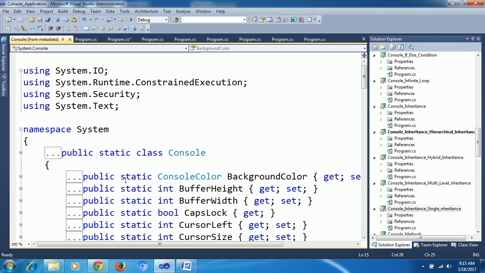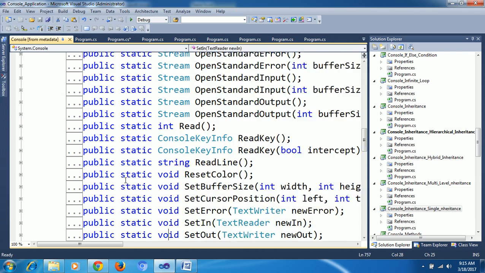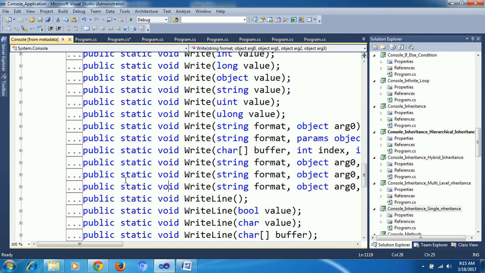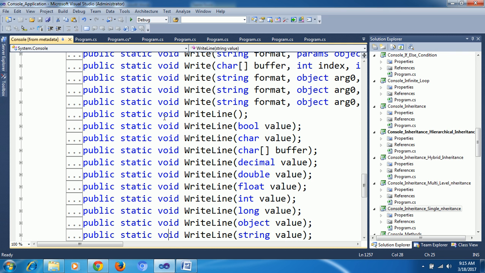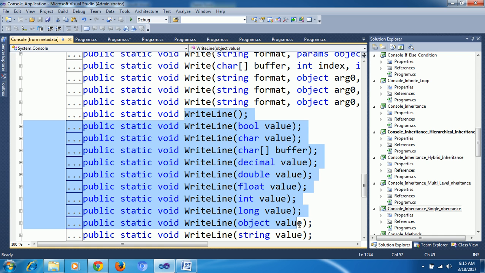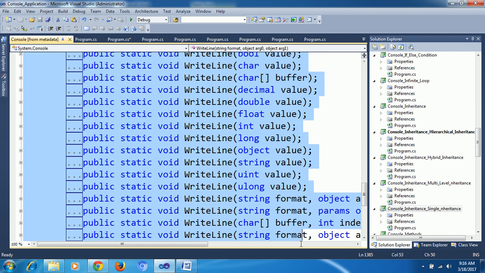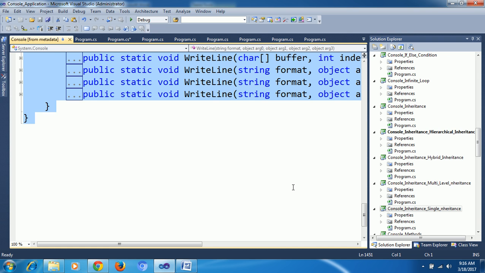This is the Console. Under the Console, see here, these are WriteLine, these are the overloaded methods. Suppose I have 19 of them. If I gave 19 different names, like Write_string, Write_int, that is not good at all. For that purpose they introduced one more concept, overloading.